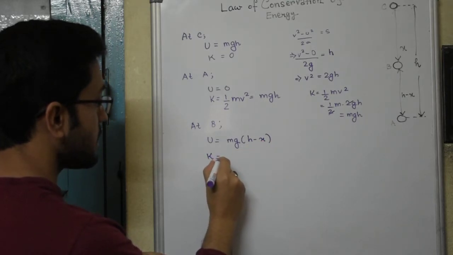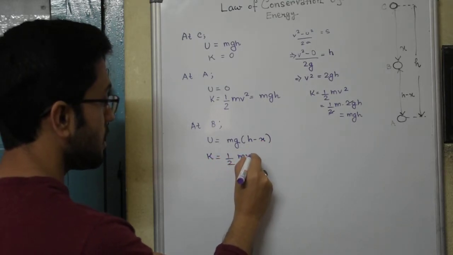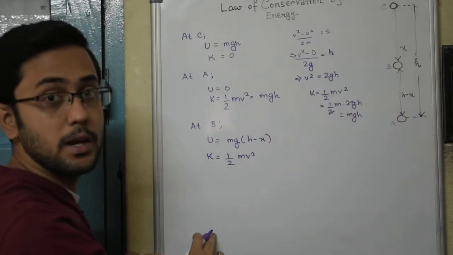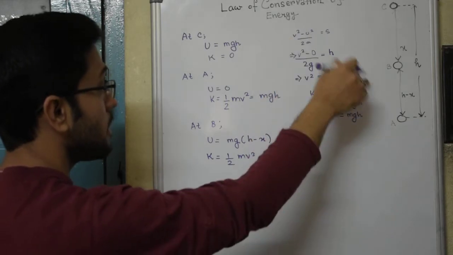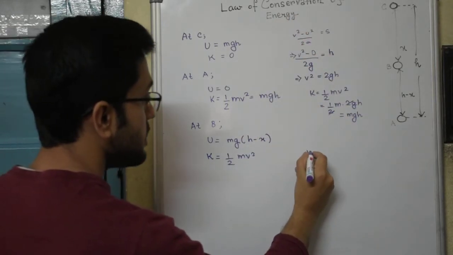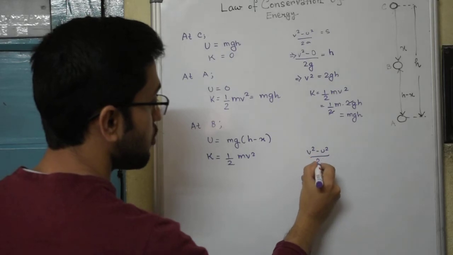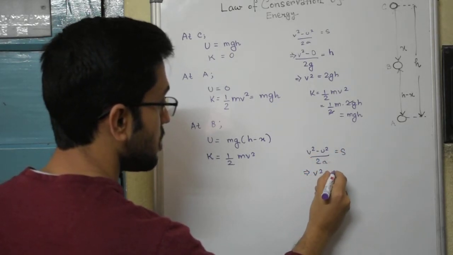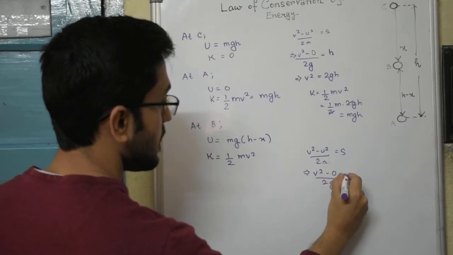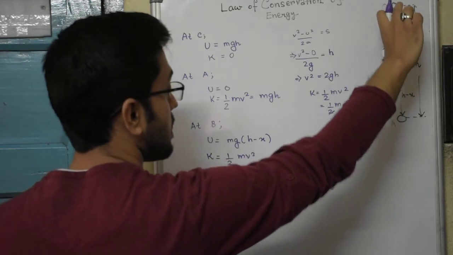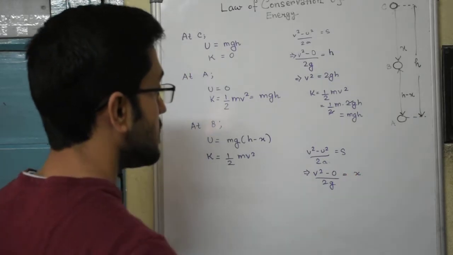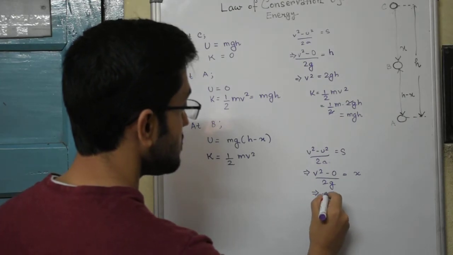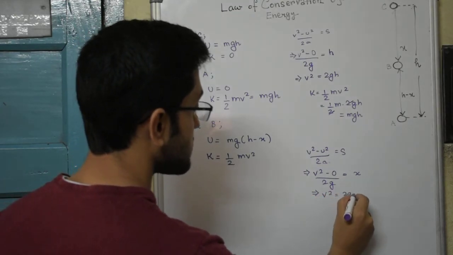And what will be kinetic energy? That's again half mv squared. Now we have to find out what is the velocity of the ball at the point B. We again use this same equation, v squared minus u squared by 2a equal to s. So v is unknown to us, u is 0 and acceleration is g. Now the displacement that the ball has undergone is x. This is the distance it has already travelled. So v squared becomes 2gx.